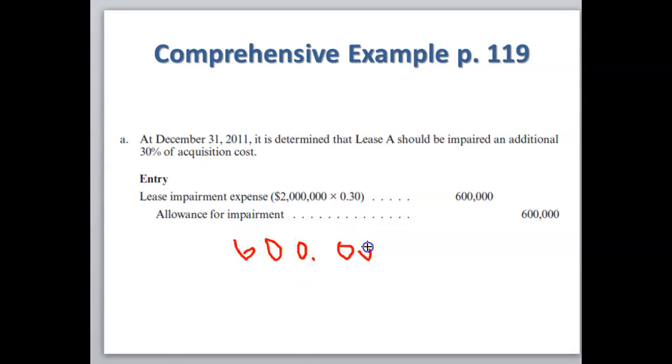So we have this as a debit. We had a previous amount of $50,000. So the total lease impairment expense for lease A is $650,000.